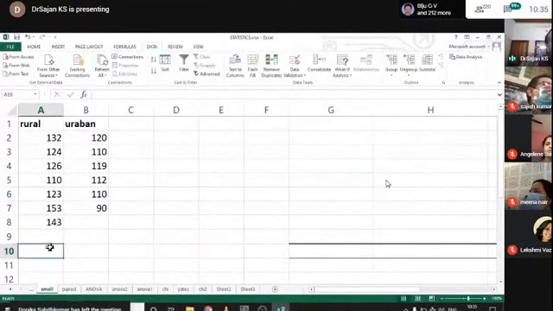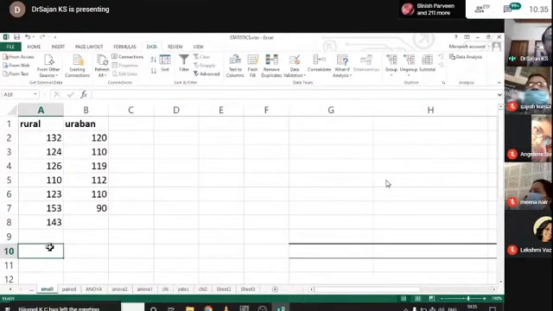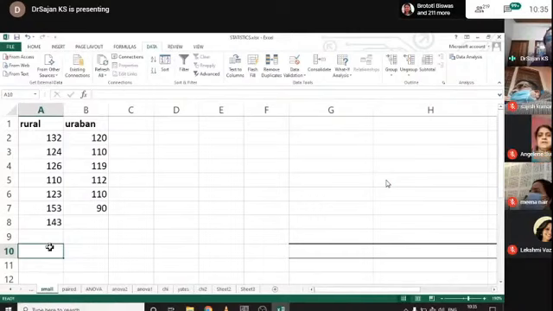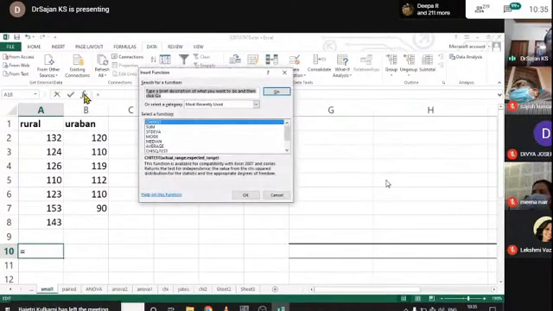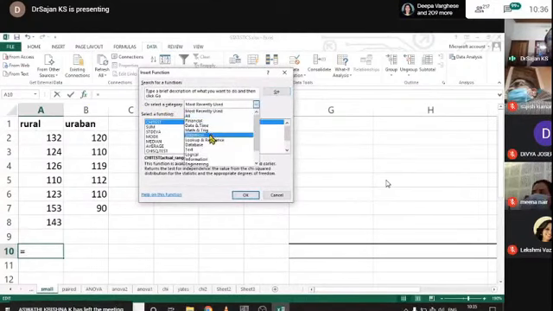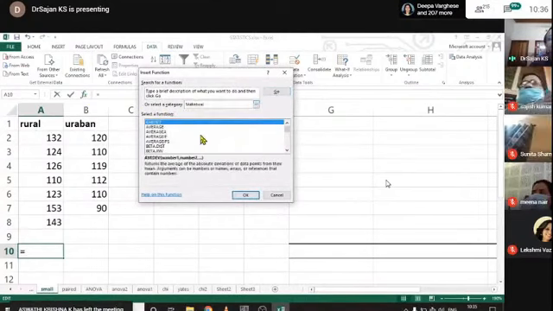Usually the preliminary statistics, like measures of central tendency and measures of dispersion, are easy to calculate in Excel itself because they are already available in all the versions of Excel. Here, in this function of X, there is a category known as statistical.